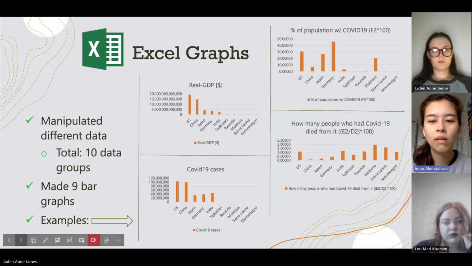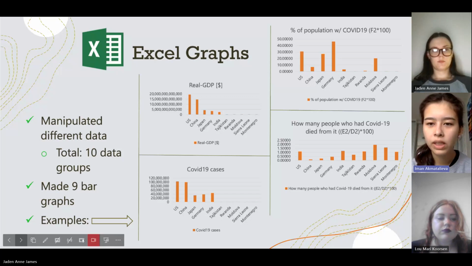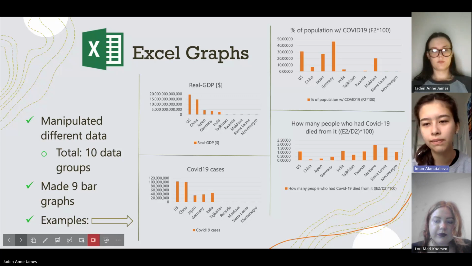Then using the table where we had a total of 10 data groups, we manipulated it and made 9 different bar graphs. So in the middle, we can see graphs made just from numbers from our research, like from the internet. And then on the far right, we can see bar graphs made out of data that we calculated ourselves using Excel.